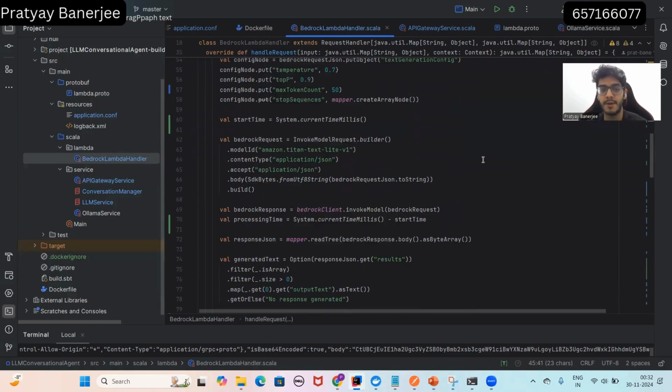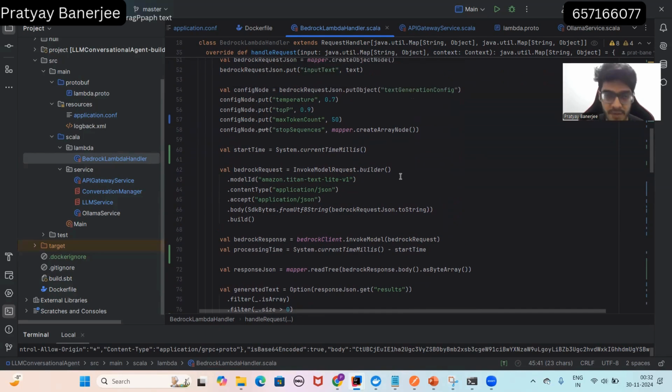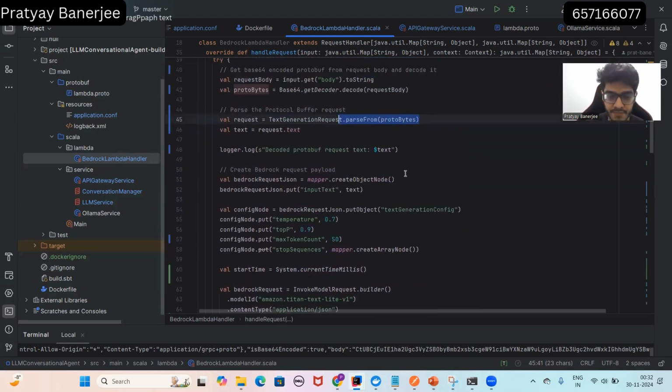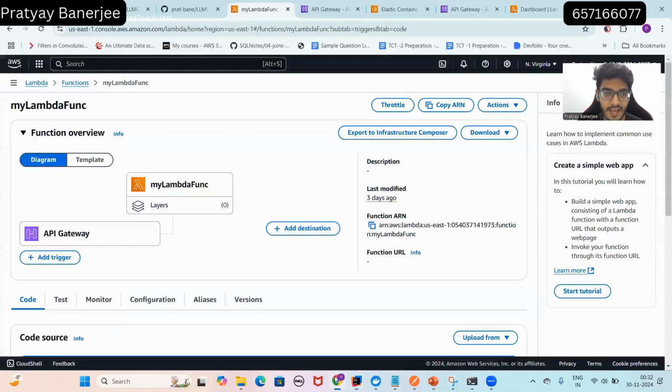Here we have tried to emulate gRPC. We are making an HTTP request, but we are sending protobufs as the message. We are not actually using gRPC, but we have emulated gRPC by sending protobufs in a serialized manner. So now let's get started. A lot of theory I've explained, and now let's go to the demo.